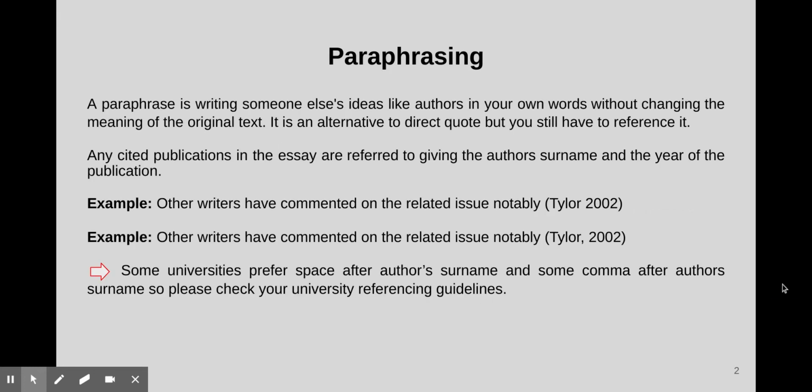A paraphrase is writing someone else's ideas, like an author's, in your own words without changing the meaning of the original text. It is an alternative to a direct quote, but you still have to reference it. Any cited publications in the essay are referred to by giving the author's surname and the year of the publication. Some universities prefer a space after the author's surname and some a comma, so please check your university referencing guidelines.